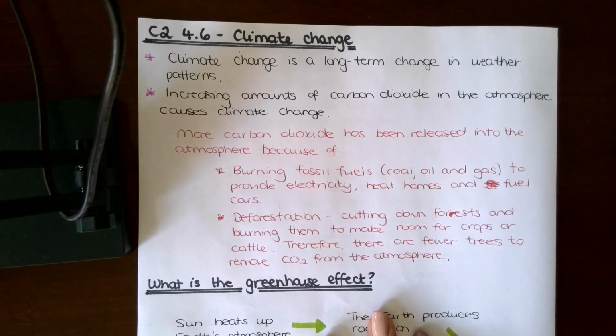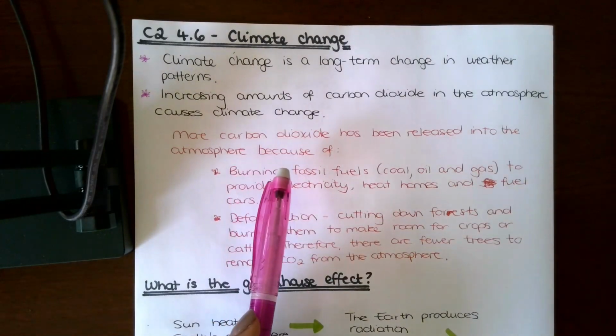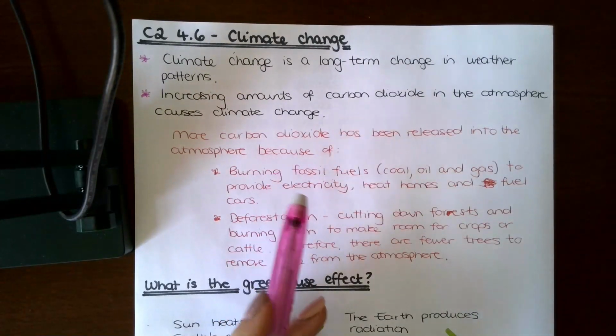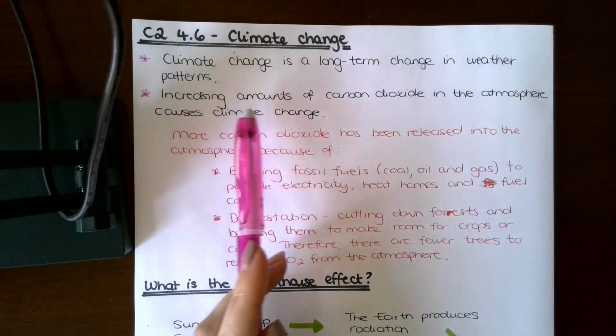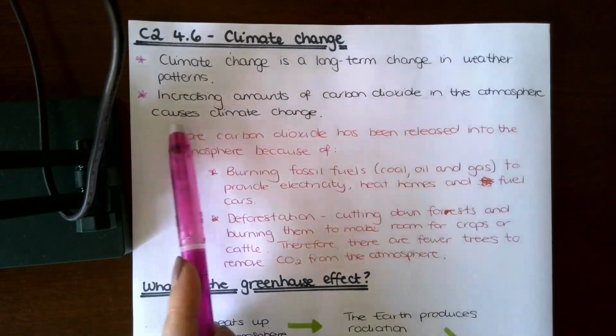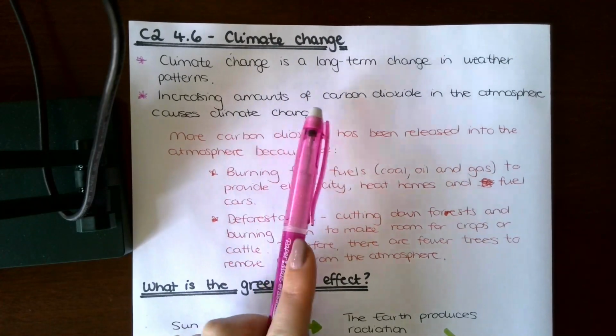So following on from my previous video about the carbon cycle, we're going to look at how carbon can affect climate change. Climate change is a long-term change in weather patterns. Now we see different weather patterns daily. Sometimes we have warm days, sometimes we have cold days with different weather. Increasing amounts of carbon dioxide in the atmosphere causes climate change. Climate change doesn't happen overnight, it is a long-term change.